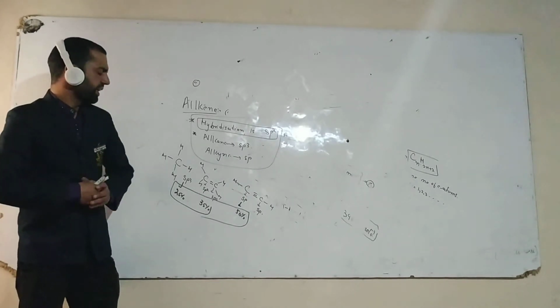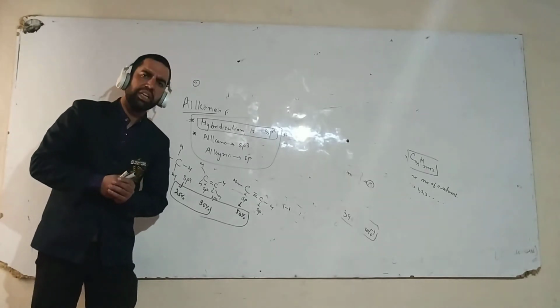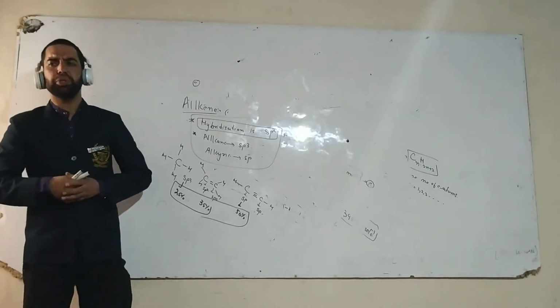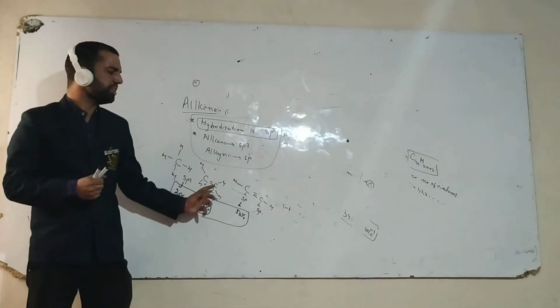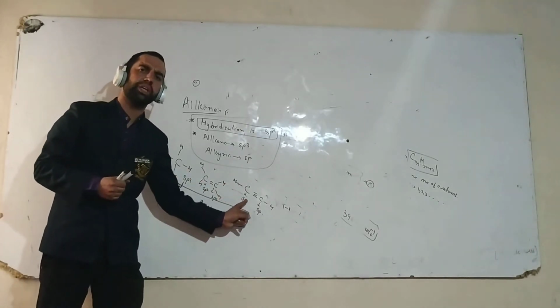Remember, as the S percentage increases, electronegativity increases, and as electronegativity increases, acidity also increases.